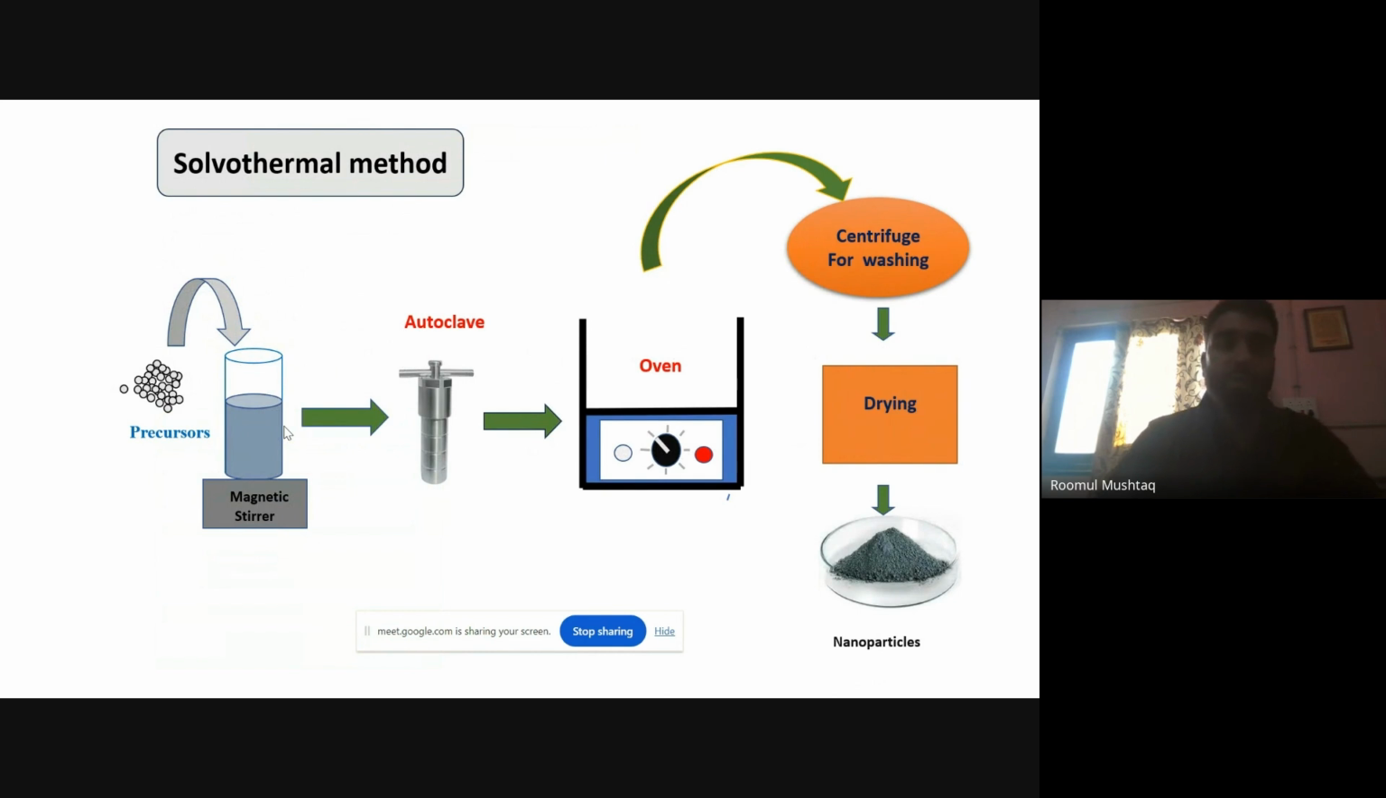I have chosen the solvothermal method for the synthesis of this CZTS material. The precursors of copper, zinc, and tin are taken in a beaker and put on the hot plate with a magnetic stirrer. The solution is transferred to an autoclave. After that, it is placed in the oven for 24 hours at a temperature of 200 degrees Celsius. Then after cooling, it was centrifuged and dried, and finally we got the CZTS nanoparticles.